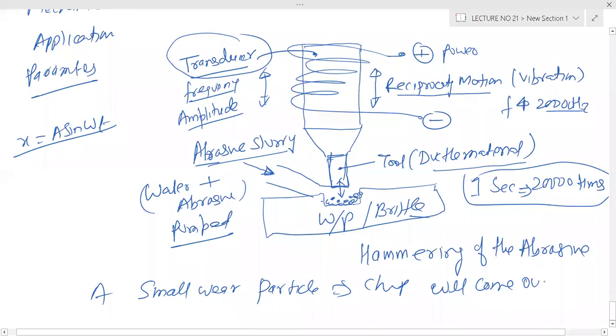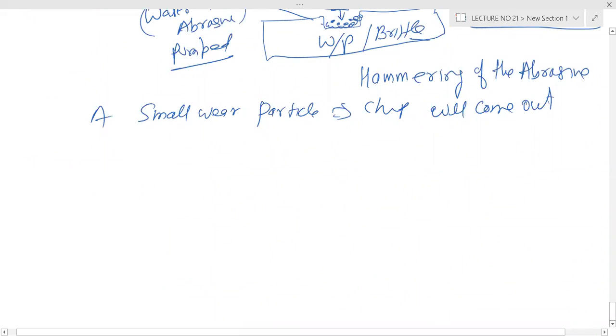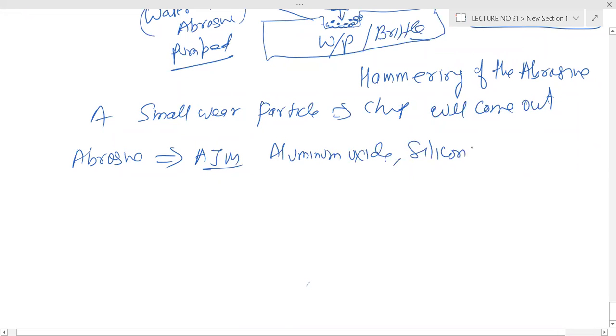The abrasive is the same as we already discussed in AGM, whether it is aluminum oxide or silicon carbide, right? We will use these.